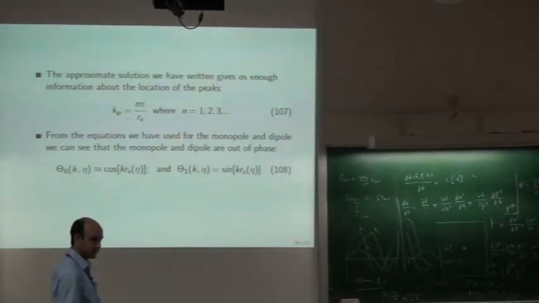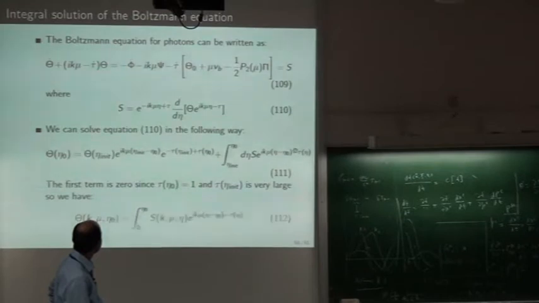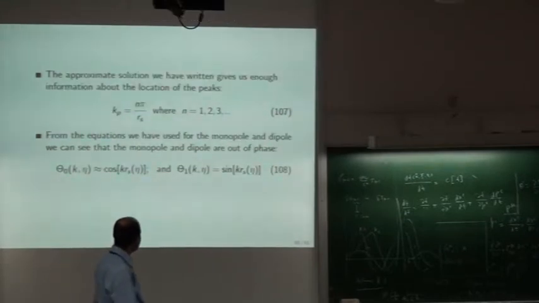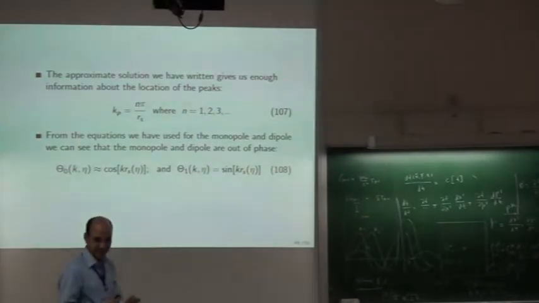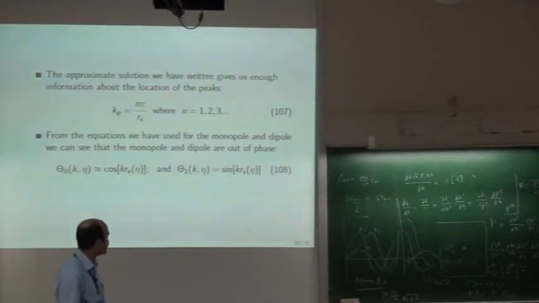If you compare with the actual results, you will see that you get a lot of things out of these simple solutions. So this topic closes here: in the baryon photon fluid before decoupling, there were acoustic oscillations, and those oscillations should be present in the CMB angular power spectrum also.